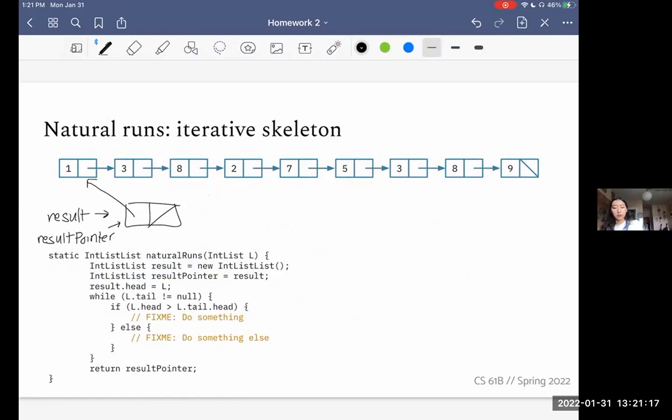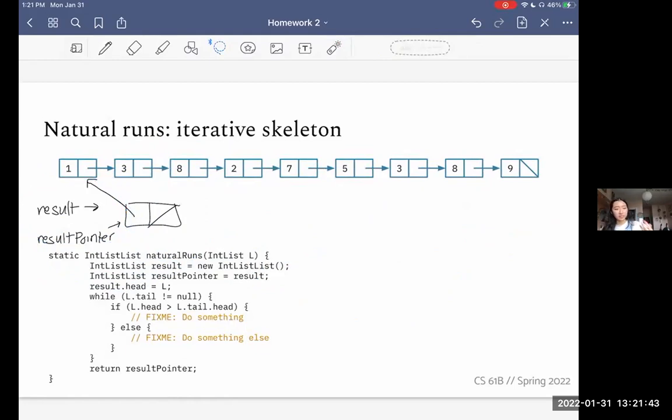And now you're going to traverse down this. One thing I want to note is at the end, we're returning result pointer. This is a common theme we'll see in IntLists when we're doing iterative approaches: maybe if we move result further down the line, we're going to need some sort of handle or grip on the final thing we want to return. So that's what result pointer is for. And we can imagine this is our setup.